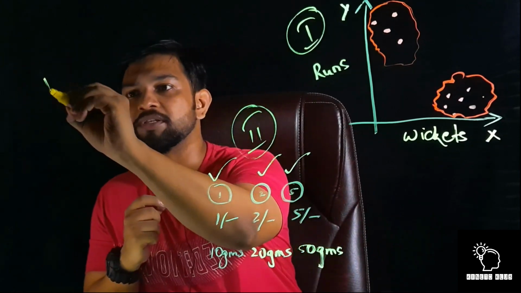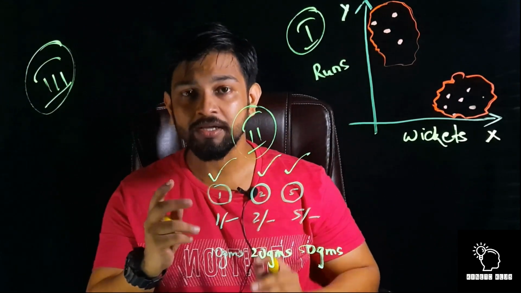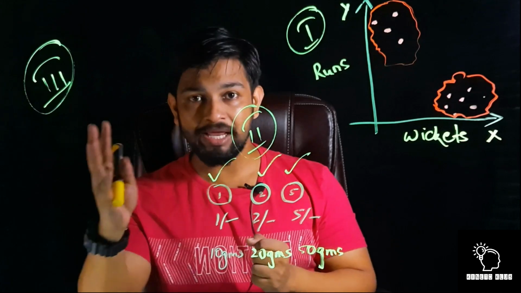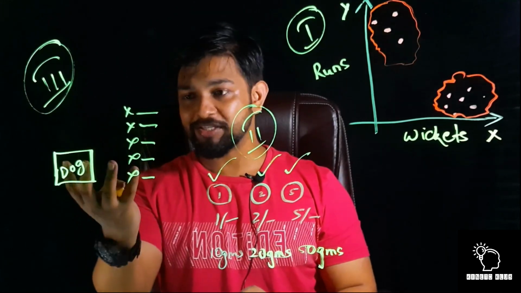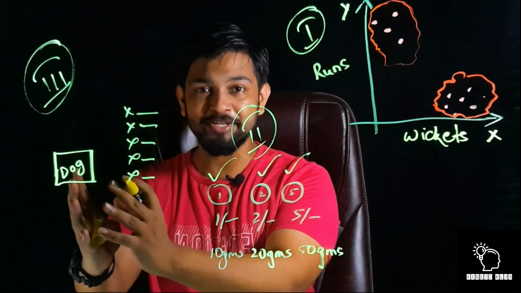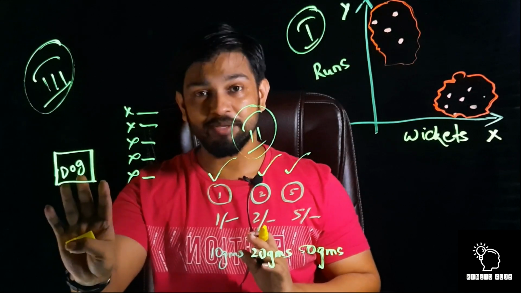And the third type is reinforcement learning. What is reinforcement learning? The machine learns from the type of feedback it gets. Let me give an example. For example, this is an image of a dog. I know that I cannot draw an image of a dog, so just think for now that this is a dog's image.